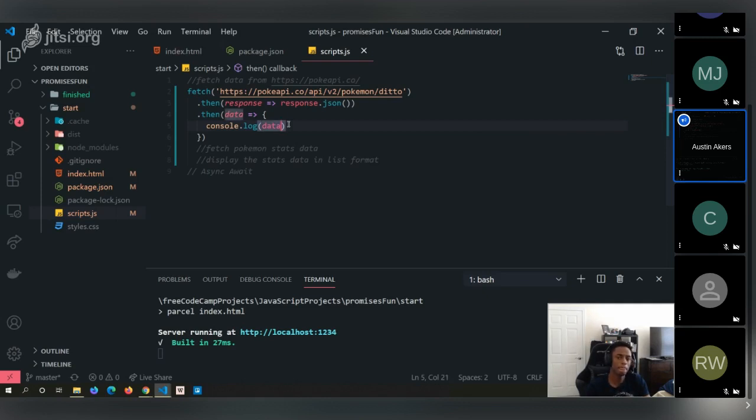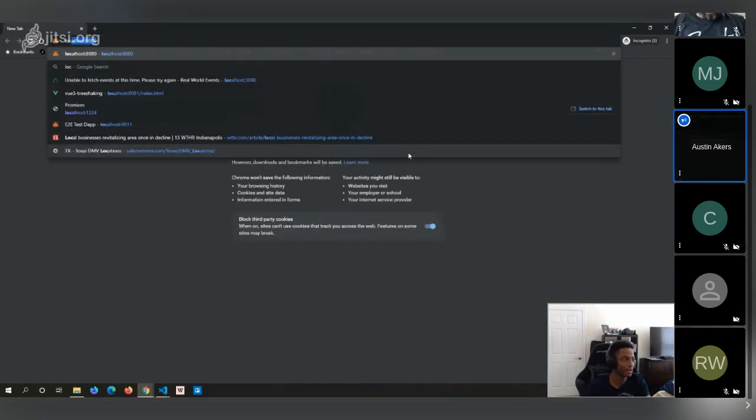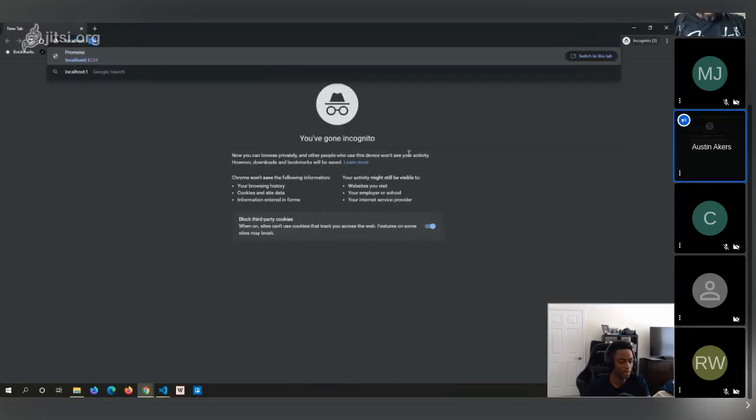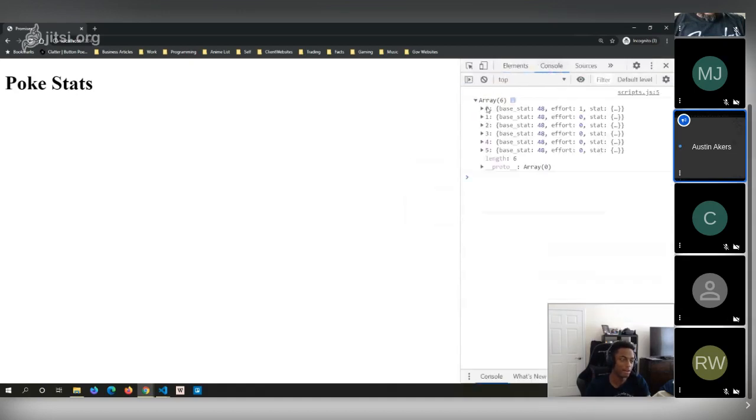Anyone here know how to do that? Dot stats. Yeah, literally dot stats. So, boom. All right, and so we save this, we refresh again, and we take a look. And as you can see here, take a look, and what you see now is that we have an array of stats. Okay, now some way, somehow, what we're supposed to do now is take all these stats and display them in a list format.